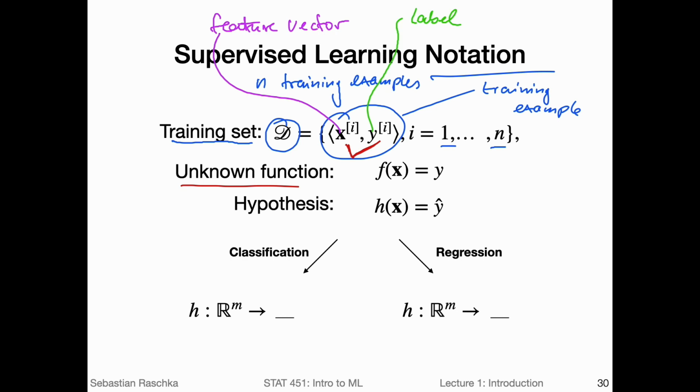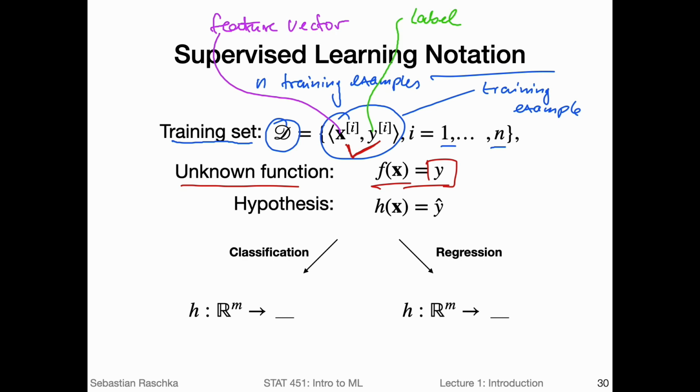And the goal then, so let's call this function f of x, that assigns the labels. And the goal then in machine learning is to learn a model that approximates this function, ideally to learn this exact function.